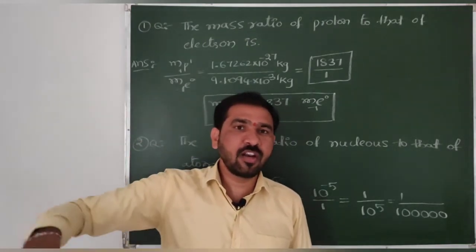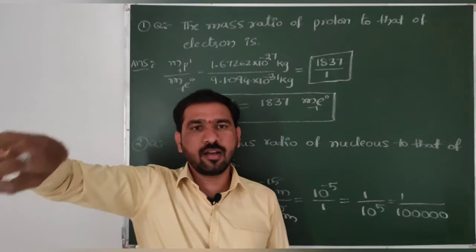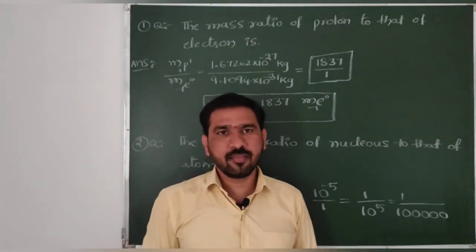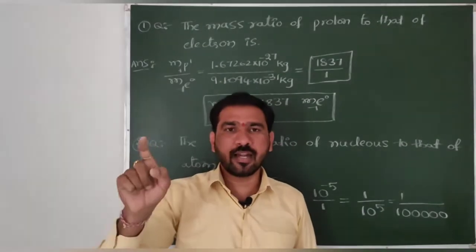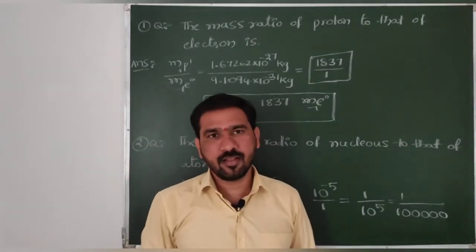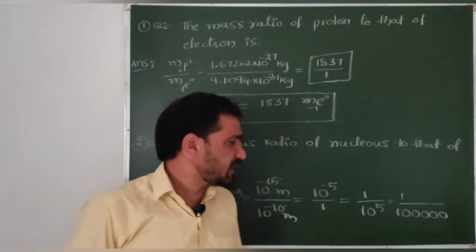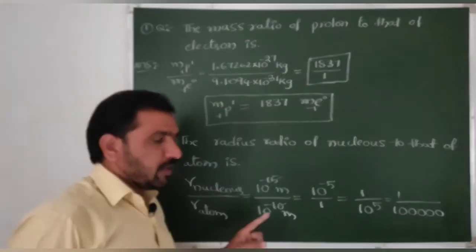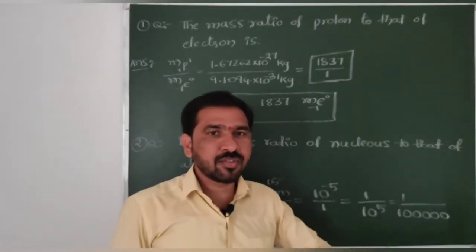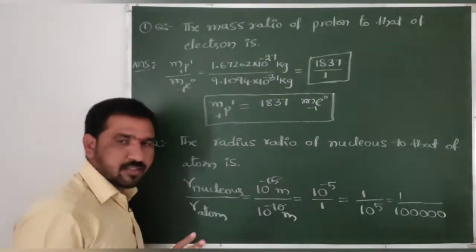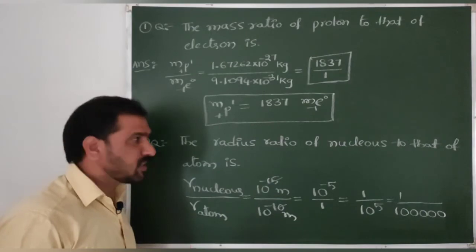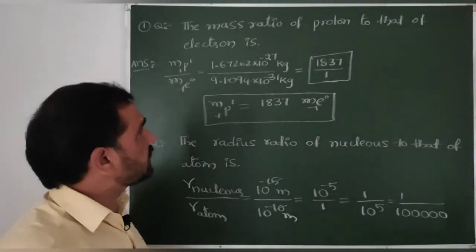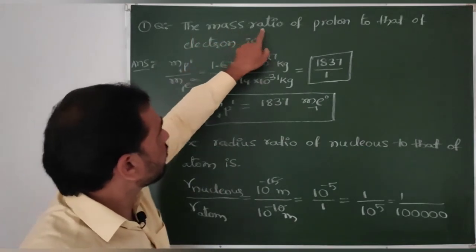Surrounding 5 kilometers around the cricket ball, if you consider that the total atom size. Is it clear? So whatever it is with respect to this question, remember beta, the radius of an atom is 1 lakh times the radius of the nucleus. Is it clear?